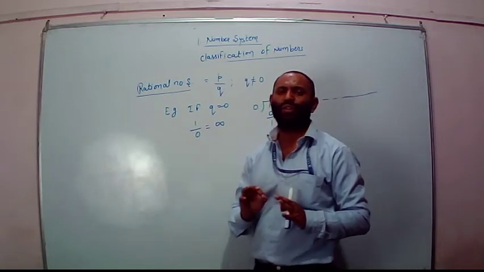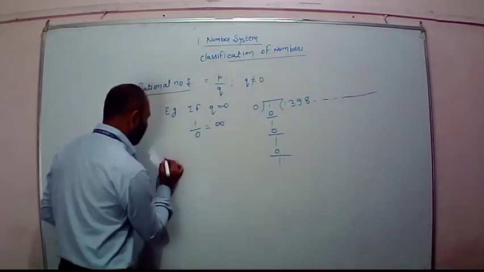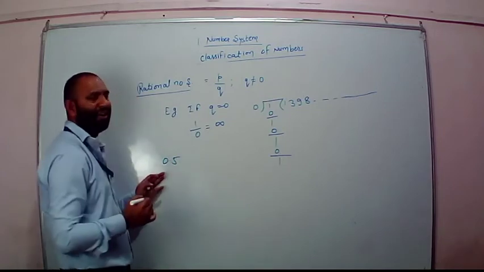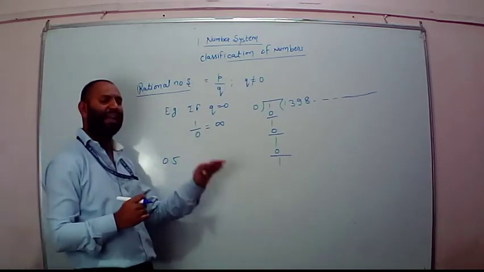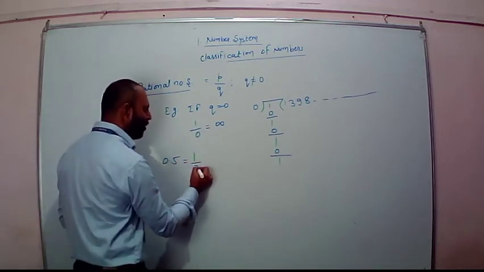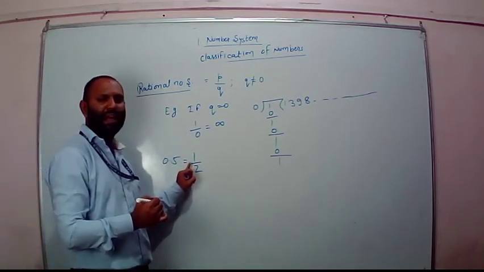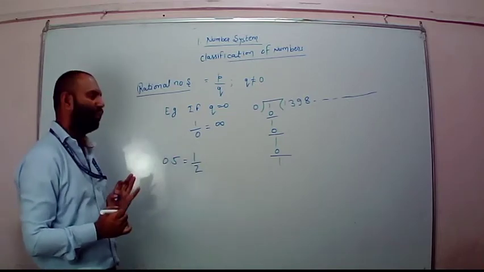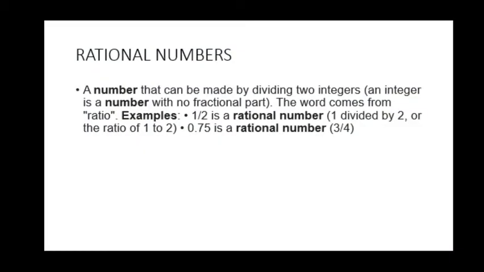Alright, so you should not leave something like 0.5 as it is. We can't say 0.5. Actually 0.5 is a rational number, but we can't directly say it. We have to represent it on the number line as 1 upon 2. It will be represented on the number line as 1 upon 2. Getting that? So see the next slide.